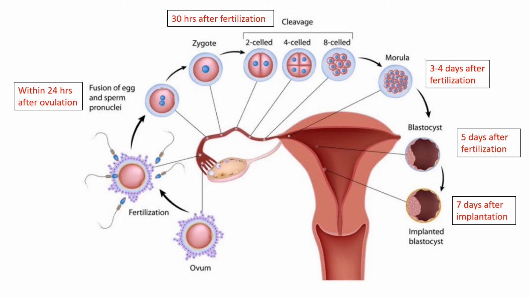The morula stage is formed about 3 to 4 days after fertilization. Then the blastocyst is formed 5 days after fertilization, and after about 7 days implantation takes place. This should be 7 days after fertilization. Okay. After 7 days of fertilization, actual implantation takes place in the uterus.